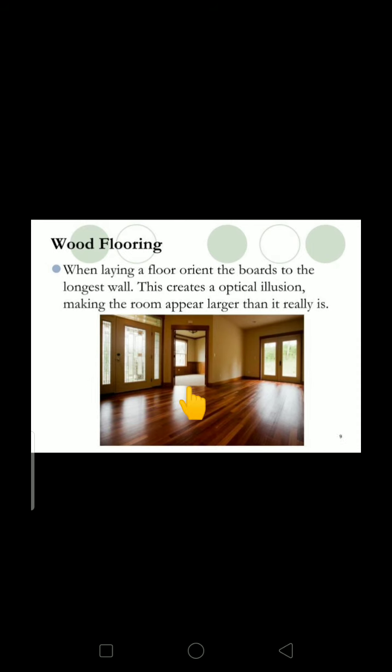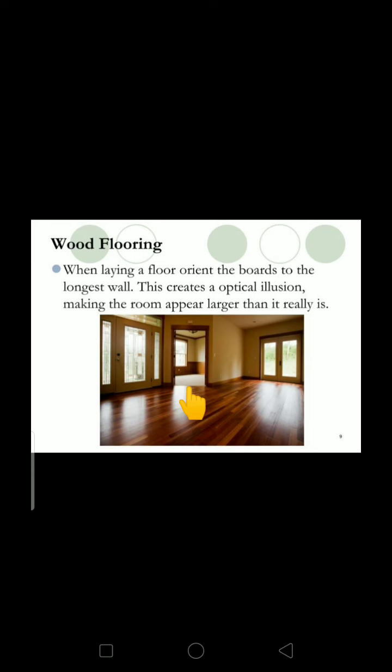Next, when laying a floor, orient the boards to the longest wall. This creates an optical illusion. We place the wood flooring in such a way that its longitudinal grains are parallel to the longer wall.